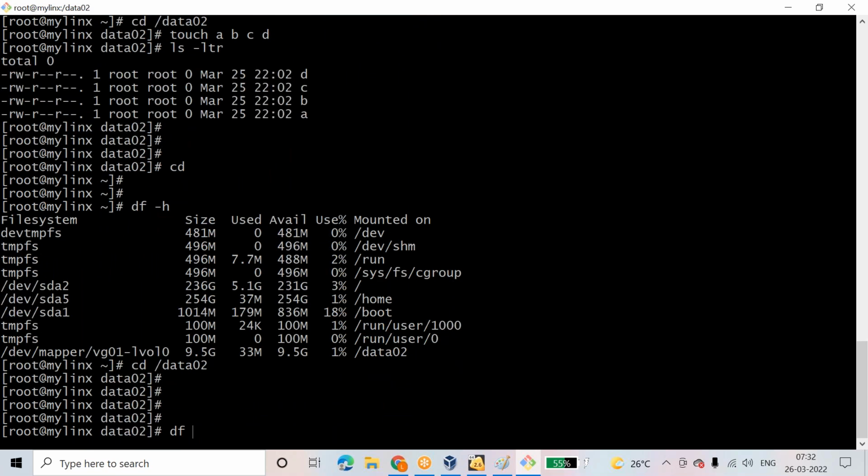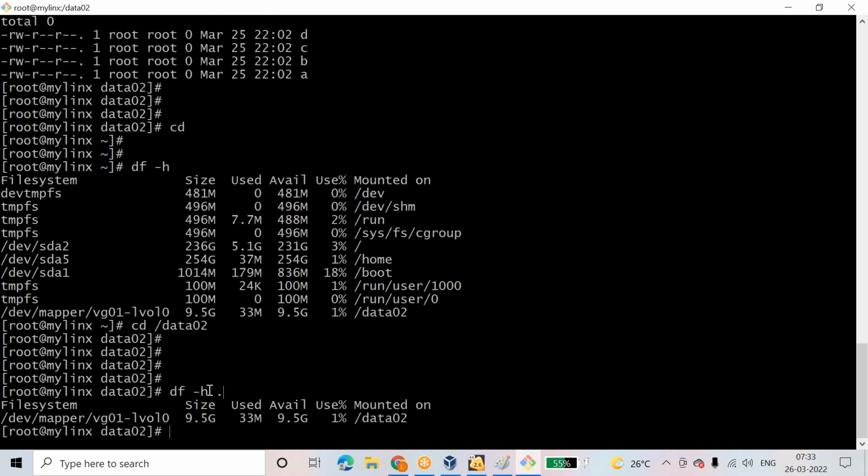Let me check where it is mounted with df -h . Okay, df -h . means, if you enter it on this server, the current directory. After any command, if you enter a dot, it means the current working directory. Now I am telling df -h . for the current working directory. The current working directory is mounted on this LV, which is mounted as data02.